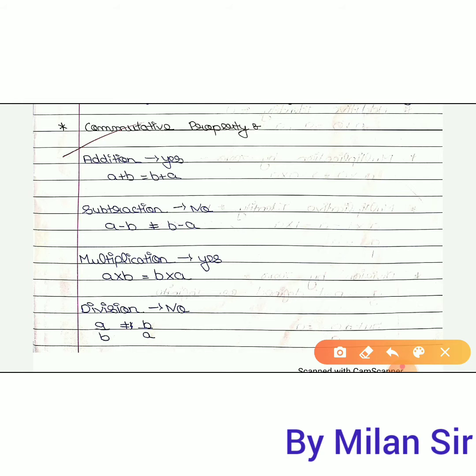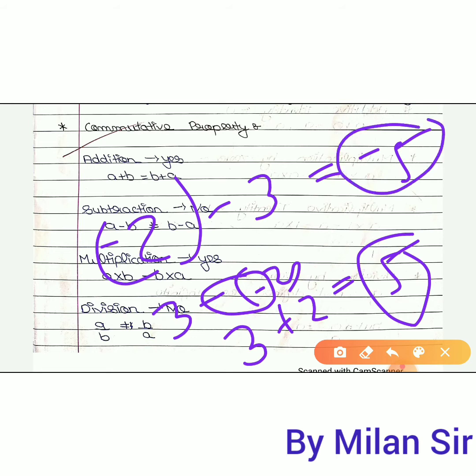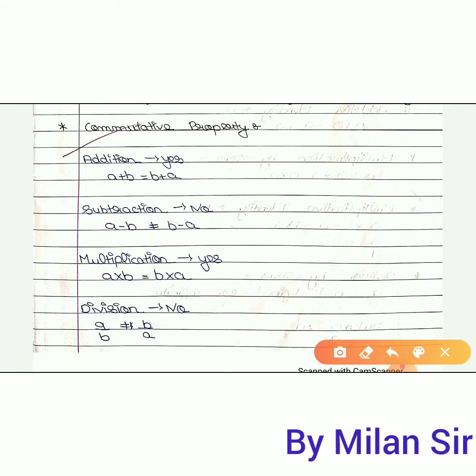If you take another example, minus 2 minus 3, then you will get the answer minus 5. But if you subtract 3 minus minus 2, this minus minus becomes plus, so 3 plus 2, it is plus 5. So here plus 5 and minus 5 are not the same. So we can say that for subtraction, we cannot use the commutative property.